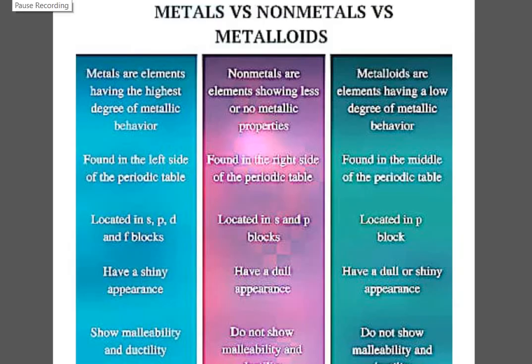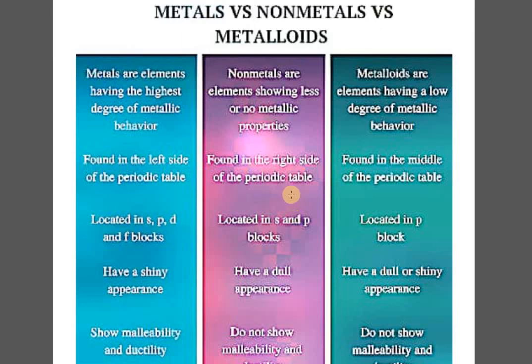Just at last, I'm going to discuss a few points of comparison related to metals, non-metals as well as metalloids. When we talk about metals, these are the elements with the highest degree of metallic behavior. Non-metals show less or no metallic properties, and metalloids have a low degree of metallic behavior.